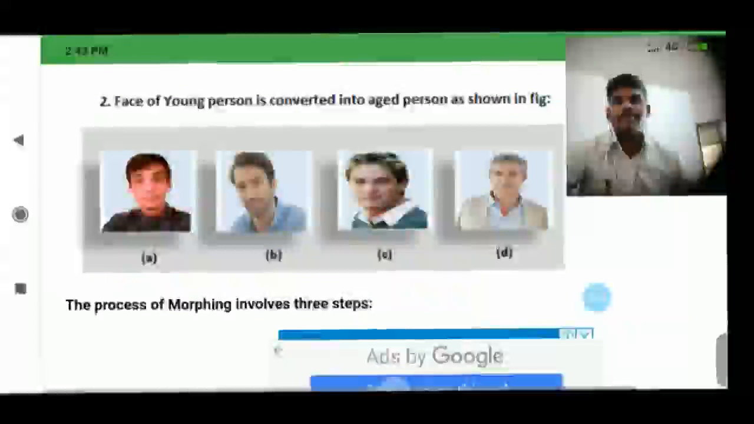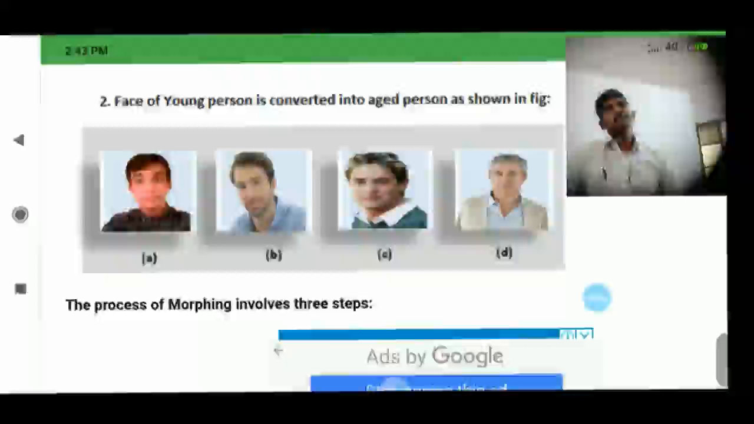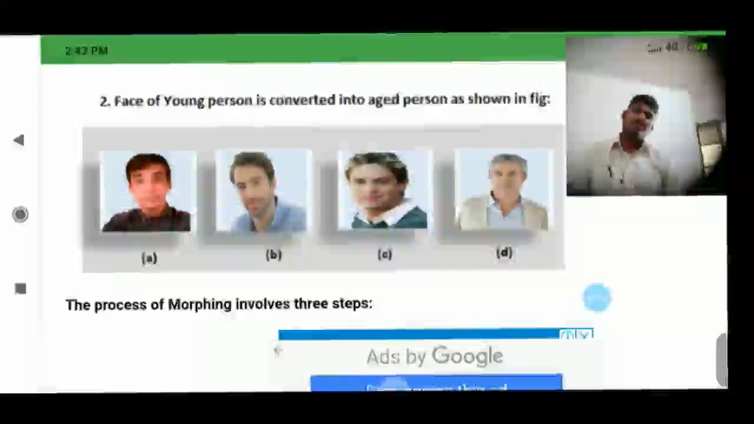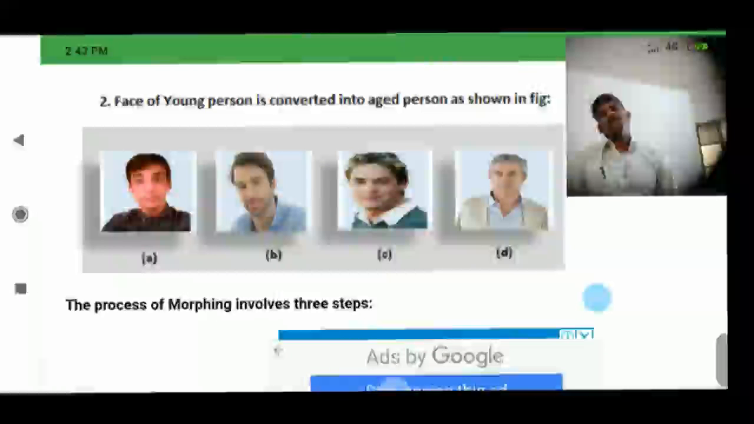Let's look at the second example here. A young person and an old person. A, B, C, D, four images are given. Among the four images, one young person is transformed into an old person, instantly, at the same time. So how is it possible?